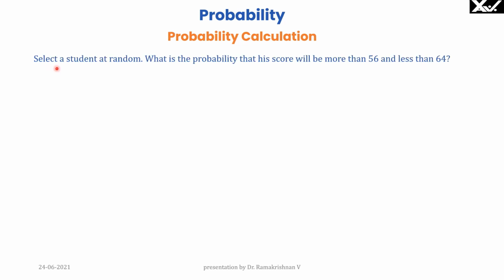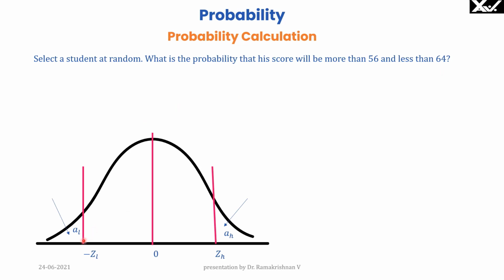Now we will see another example. Select a student at random. What is the probability that his score will be more than 56 and less than 64? So here is the marks. 56 is here and 64 is here. So probability of scoring less than 56 we know is 0.16. Probability of scoring more than 64 also we know is 0.16. So if you add these two areas, 0.16 plus 0.16 is 0.32. So the remaining area is 1 less 0.32, that is 0.68. Therefore option A is correct.